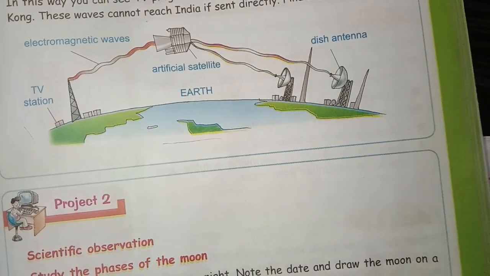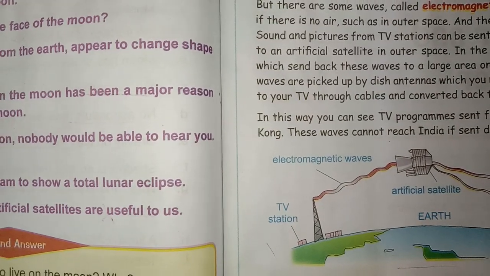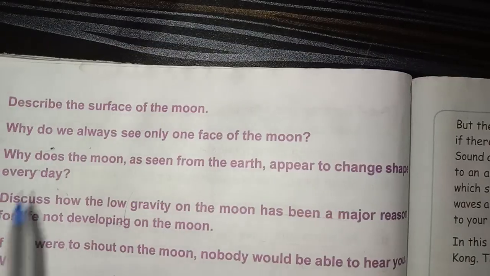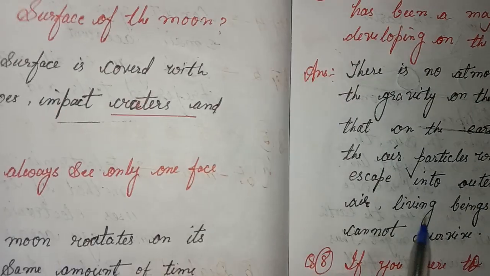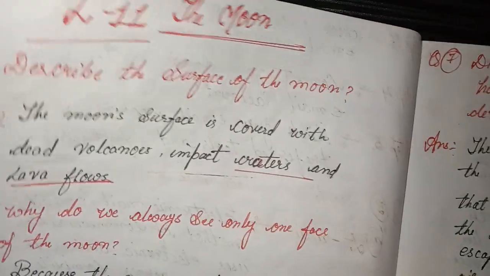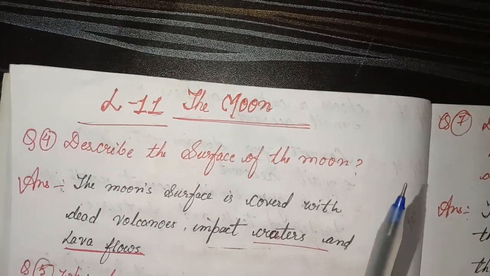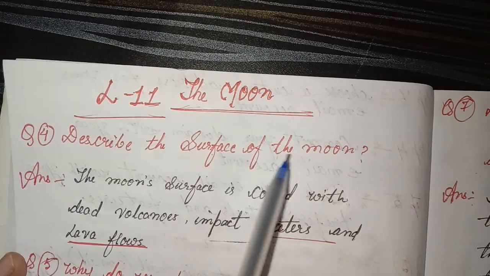Okay student, I have done all questions in this lesson, I mean to say in the book. After that, questions 4, 5, 6, 7, 8, 9, 10 and think and answer in notebook. The moon. 4. Describe the surface of the moon.